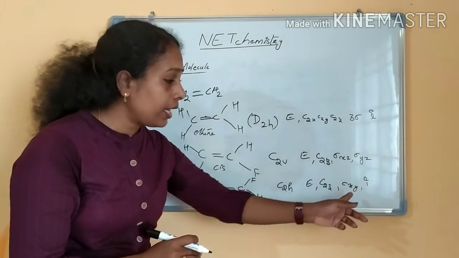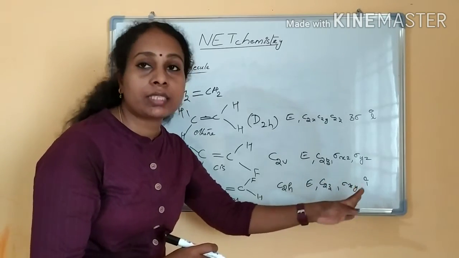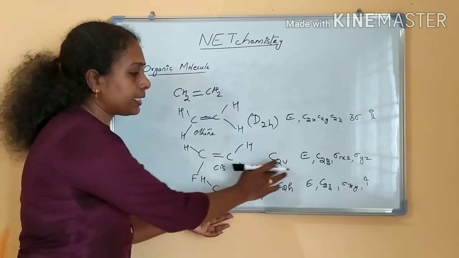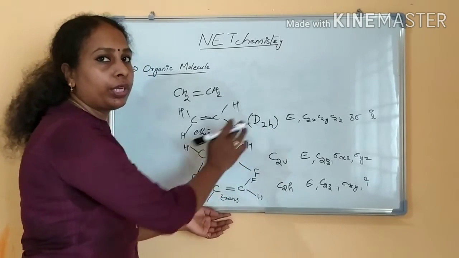There is an I and sigma XY. E, C2Z, sigma XY, and I are the symmetry operations. So trans isomer C2H, cis isomer C2V, and ethene molecule D2H.